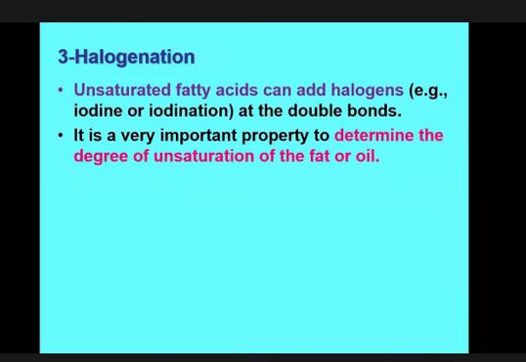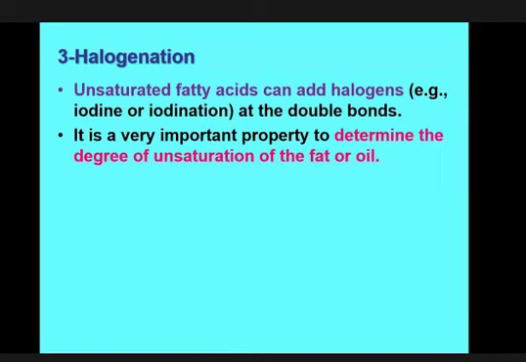It is a very important property to determine the degree of unsaturation. If a fat contains more and more unsaturated double bonds, it will consume more and more iodine, and based on the amount of iodine that is accepted by the unsaturated fatty acid, the number of double bonds can be easily measured.